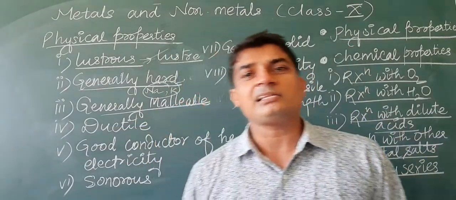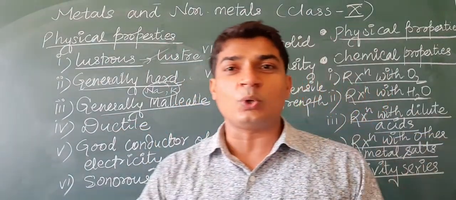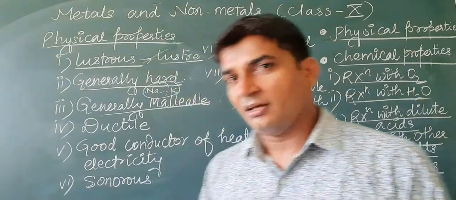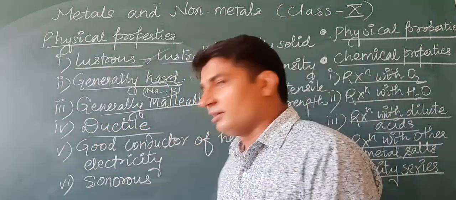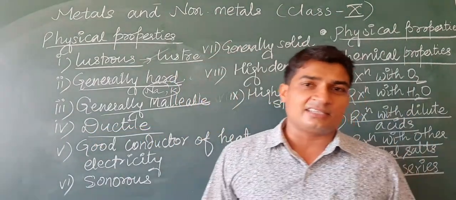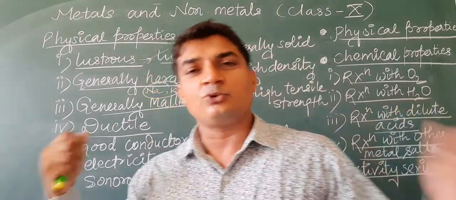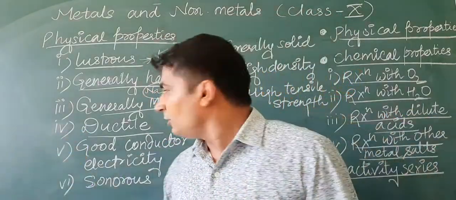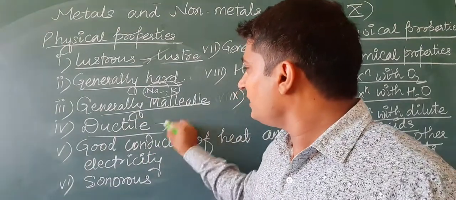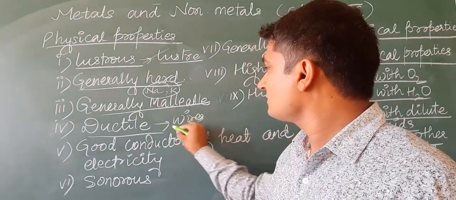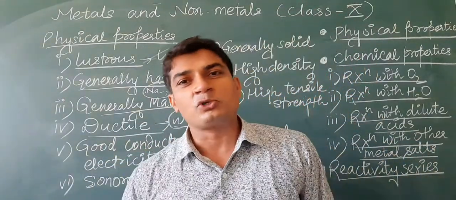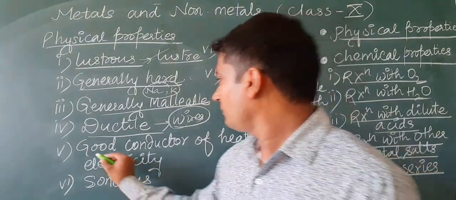Ductile metals are used to draw the conducting wires. Okay, so metals are, due to their tensile strength, they can be pulled. They do not break. They stretch to form the wires. So the tendency to make wires is called ductility. So most of the metals are ductile.